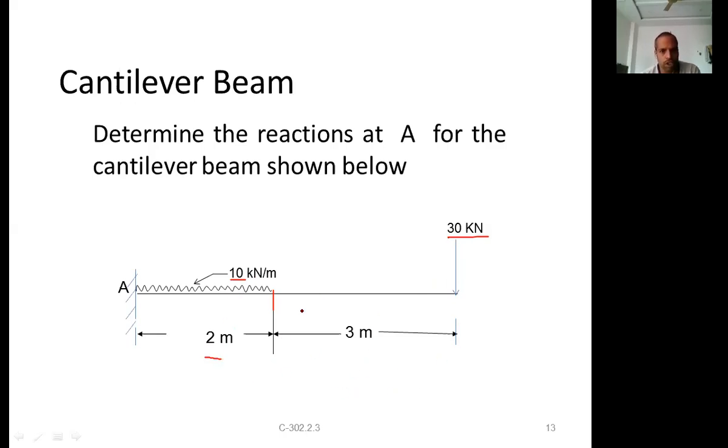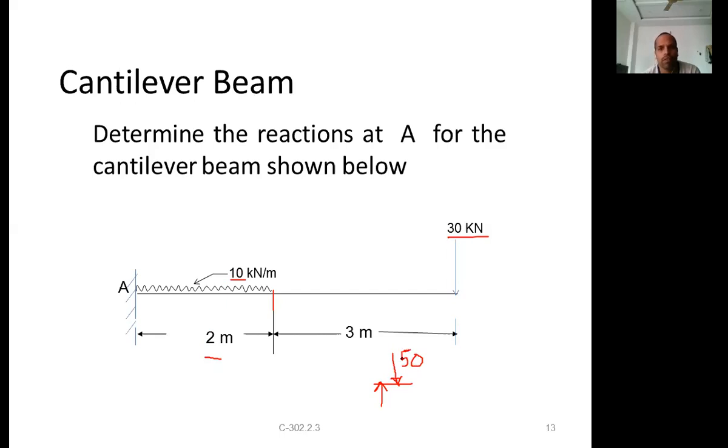When a total of 50 kilonewtons downward load is acting, there shall be some reaction in the upward direction to keep this beam in equilibrium. Only then will the body be in equilibrium, because the sum of the upward forces shall be equal to the sum of the downward forces. The total downward force is the applied loads, 30 plus 10 into 2, which is 20, total 50.